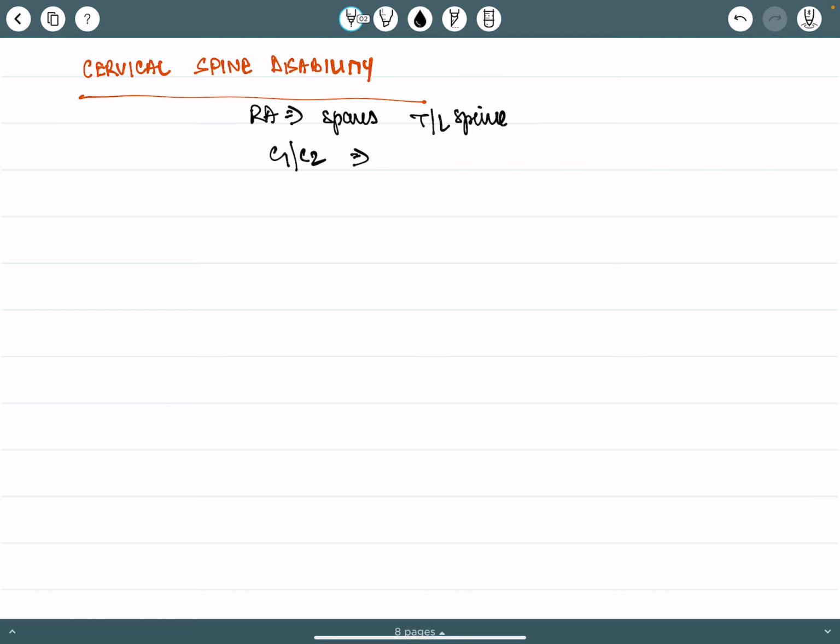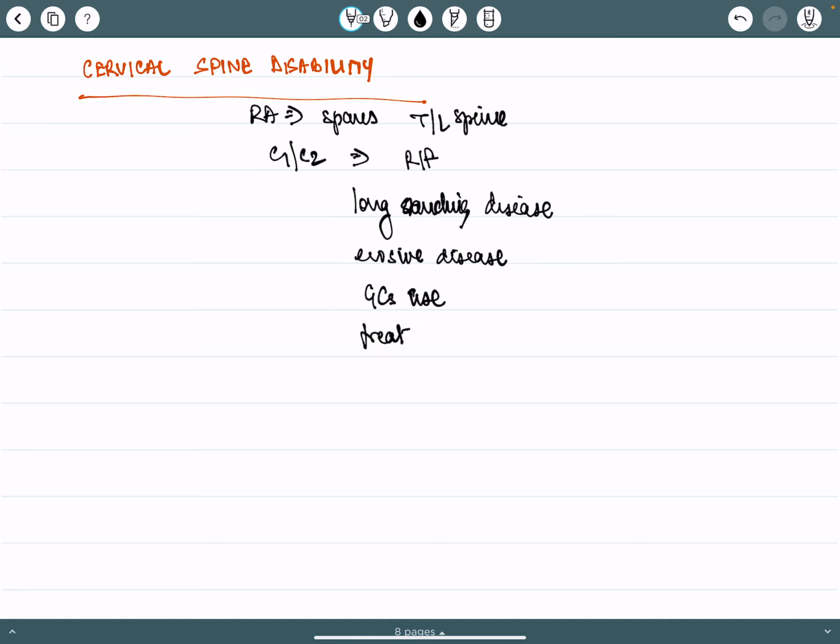And what are the risk factors for this involvement? Long-standing disease, erosive disease, glucocorticoid use, treatment failure, and early onset of the disease. That is, disease onset at an earlier age.